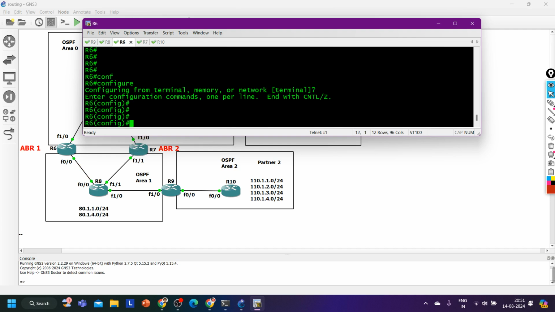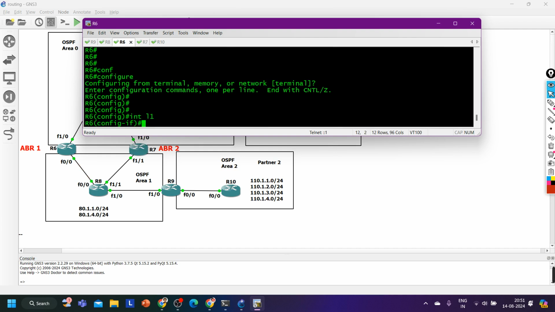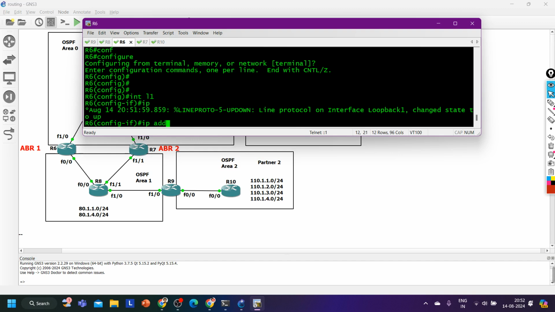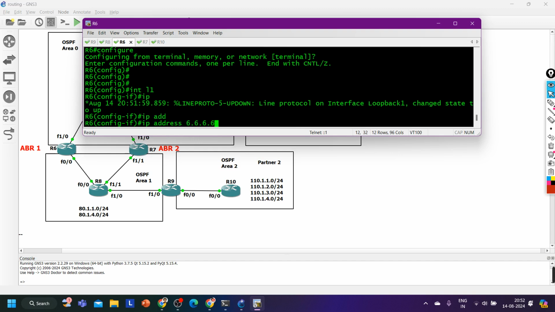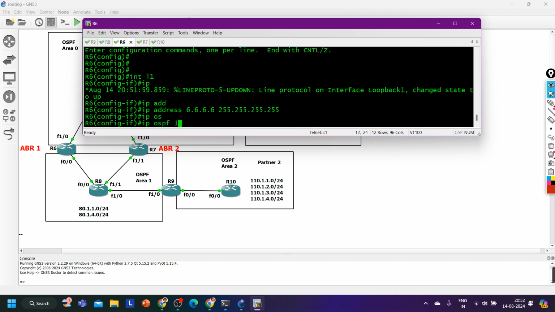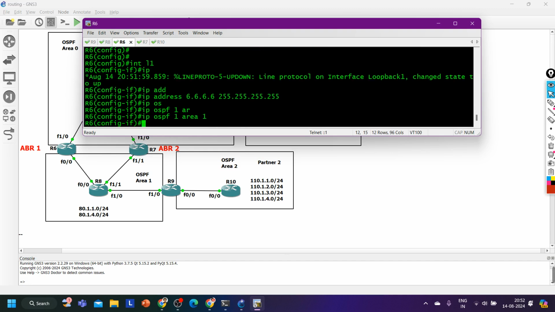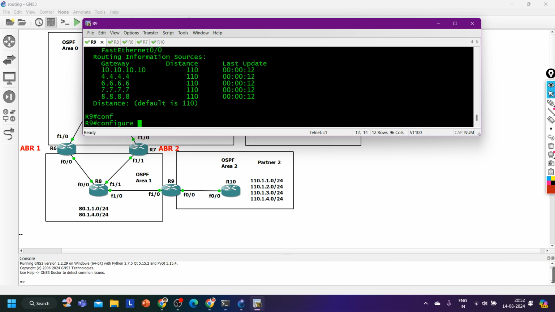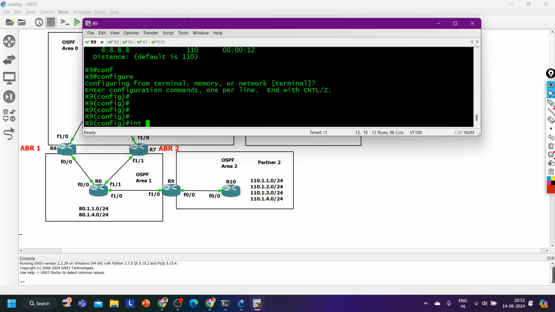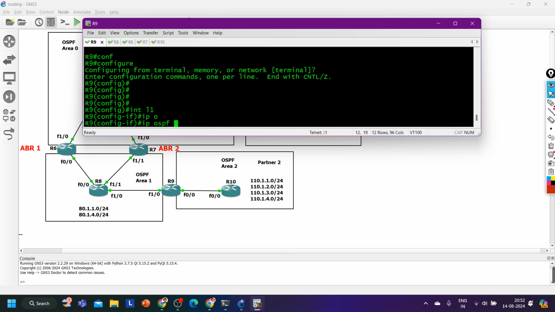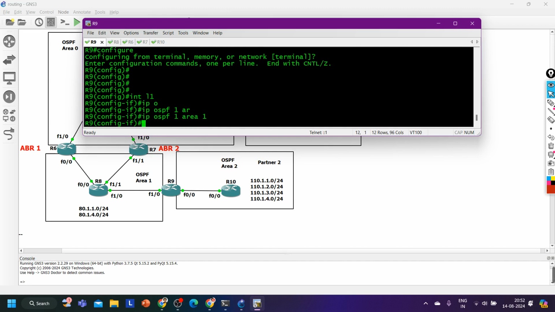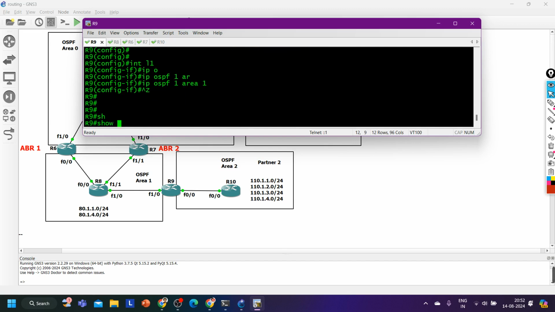Okay, so let me do one thing. On router number 6, I'm going to create one loopback, let's say interface loopback 1, and IP address 6.6.6.6 255.255.255.255, IP ospf 1 area 1. I have advertised it in area 1. Then let me take you to router number 9, and on router number 9 we already have one loopback, interface loopback 1, IP ospf 1 area 1.